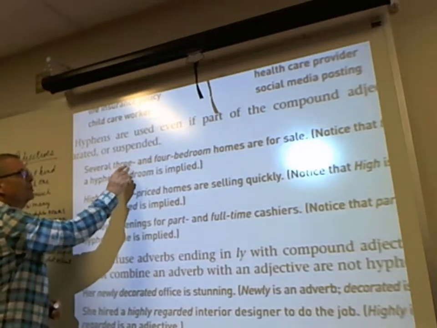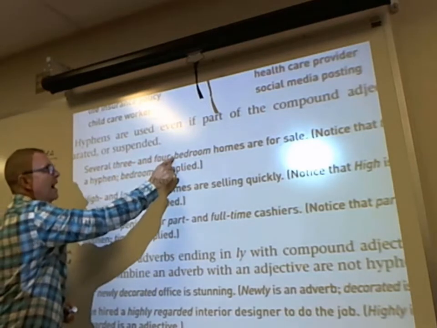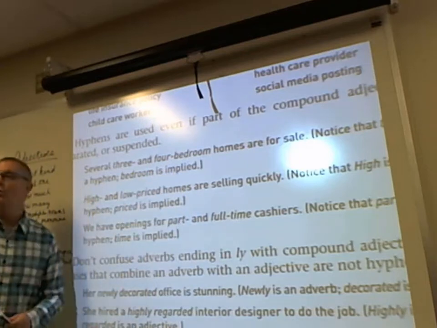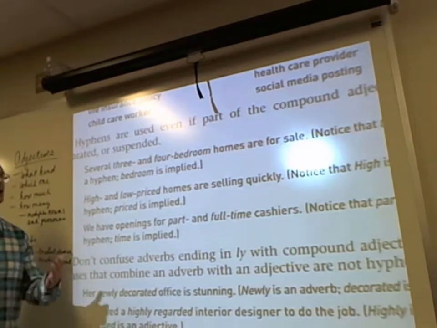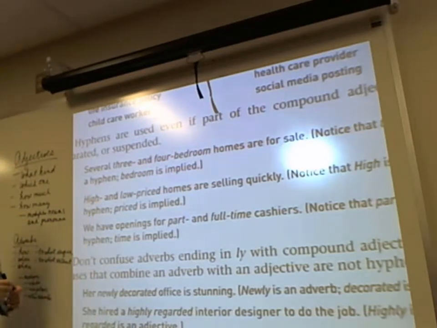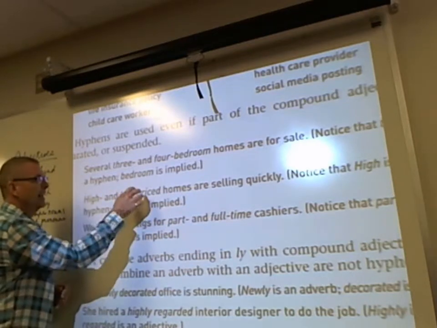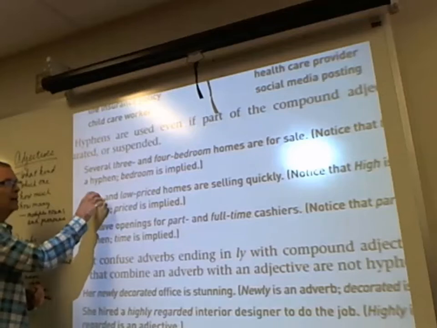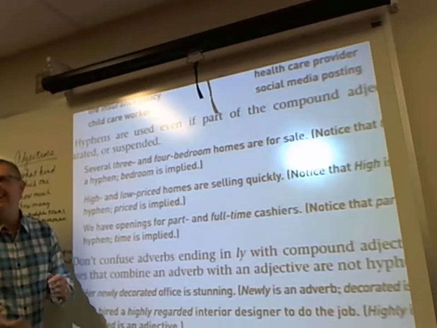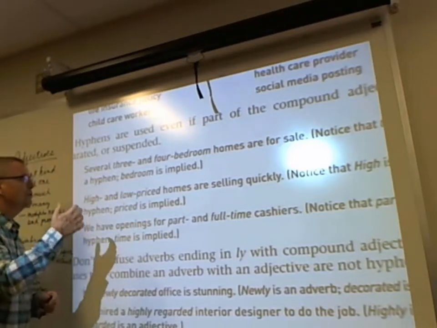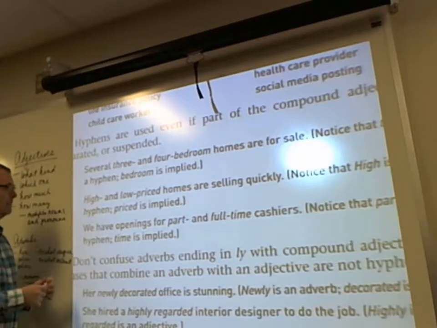That's perfectly acceptable. Here, what kind of homes? High-priced ones and low-priced ones. They just didn't want to mention it over and over in order to make it easier for the reader for it to roll off their tongue. We have openings for part-time and full-time. So if you're leaving out words to modify the noun cashiers, that's perfectly acceptable.